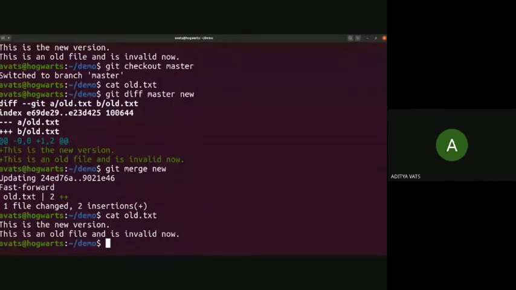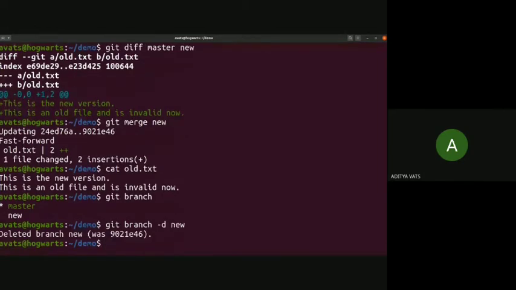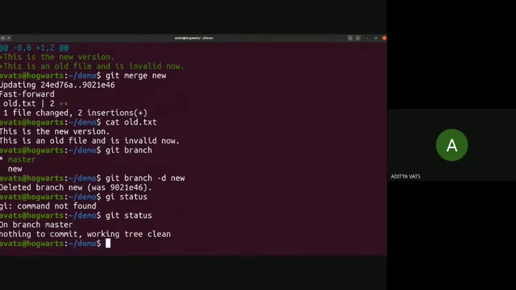Now we can see git branch. There are two branches and now we are done with new, so we need to delete that branch. You can delete the branch with git branch -d new. So that branch has been deleted. Now you can see git status. On branch master, nothing to commit. Okay, so this is how branching works.